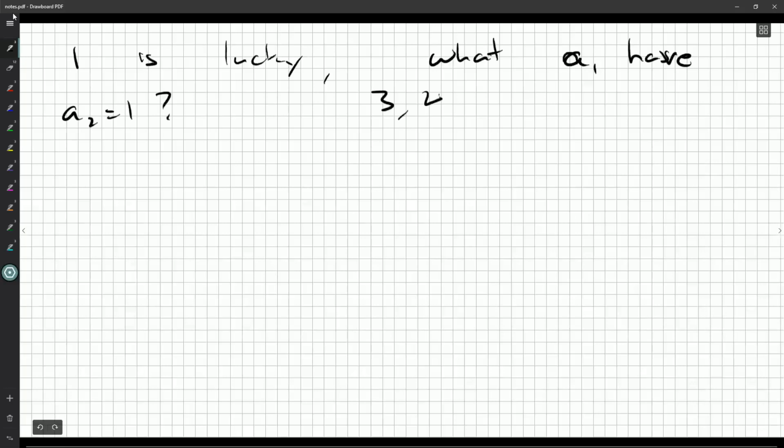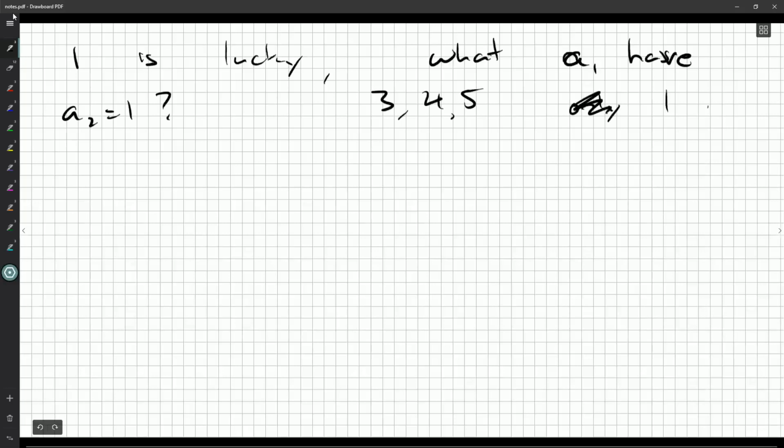So, for example, 1 is lucky. What n have A2 equal to 1? Well, 3, 4, and 5.